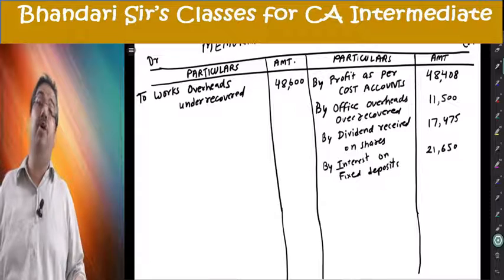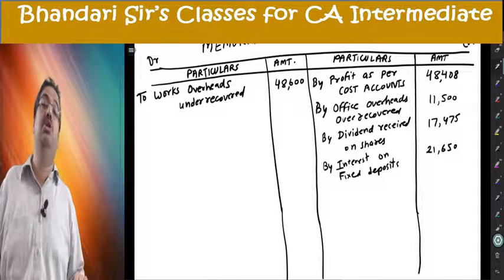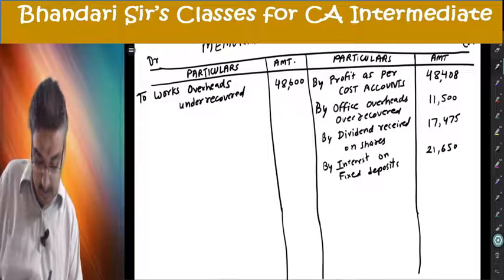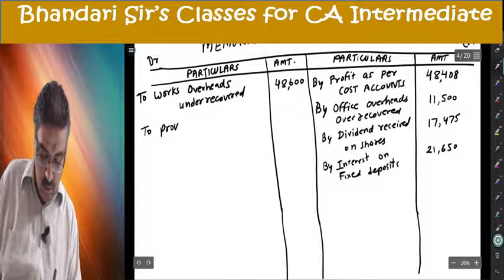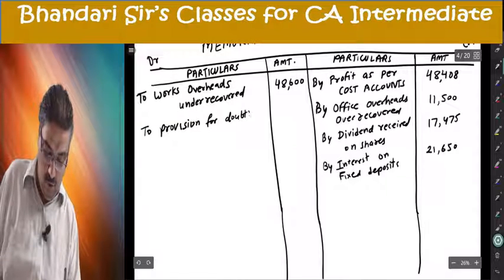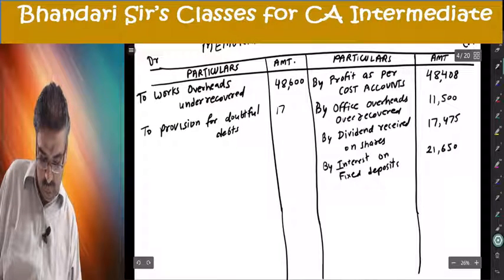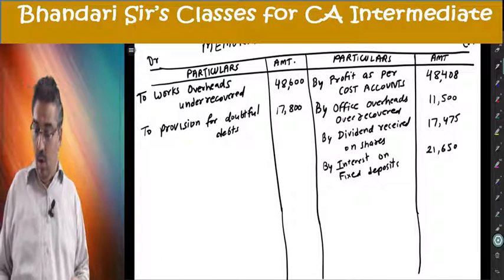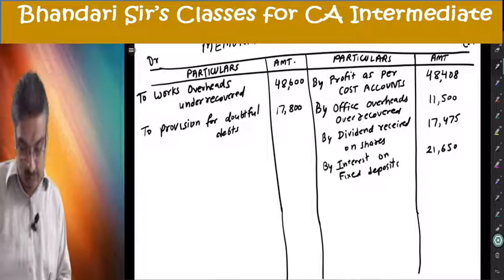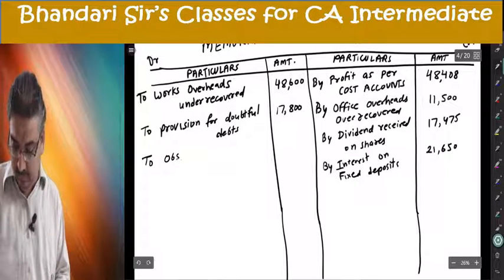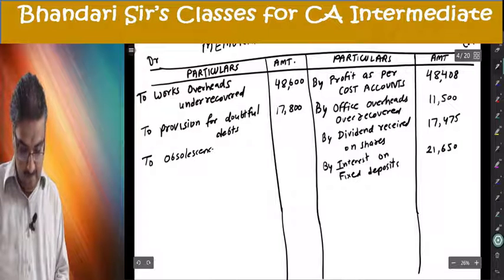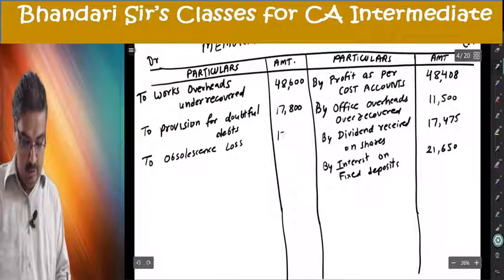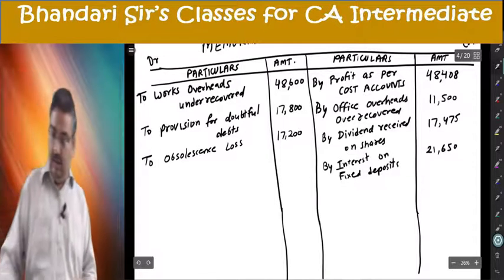Then provision for doubtful debts. Provision which is not recorded in costing will be recorded here. To provision for doubtful debts 17,800. Obsolescence loss not charged in cost accounts. To obsolescence loss 17,200.